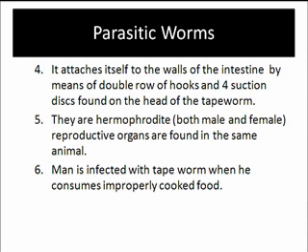They are hermaphroditic, which means they have both male and female reproductive organs, and so they're found on the same animal. Man can be infected with tapeworms when he consumes improperly cooked food.